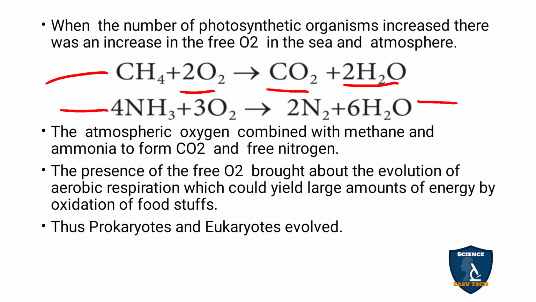We have said that the earth was filled with ammonia and methane. So when methane combines with oxygen, it forms carbon dioxide plus water, and when ammonia combines with oxygen, it forms nitrogen gas plus water. So the atmospheric oxygen combined with methane and ammonia to form carbon dioxide and free nitrogen. What I explained in this reaction, you got it here.